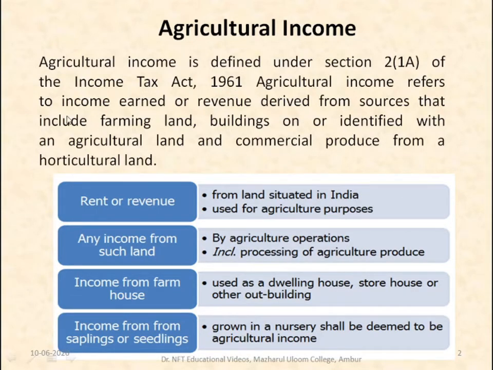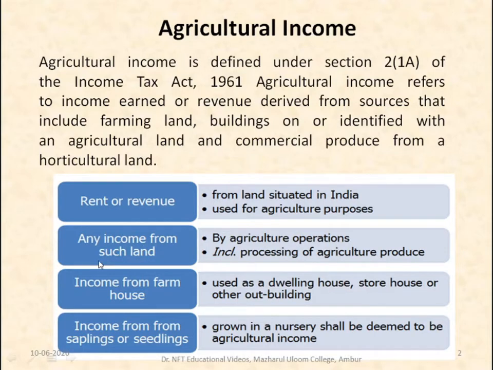Agricultural income refers to the income earned or revenue derived from sources that include farming land, buildings on or identified with an agricultural land, and commercial produce from the horticultural land. Which means the rent or revenue from agricultural land should be situated in India and the land should be used only for agricultural purposes.